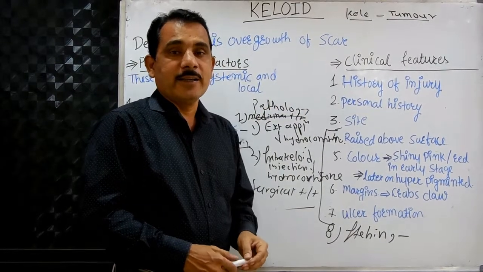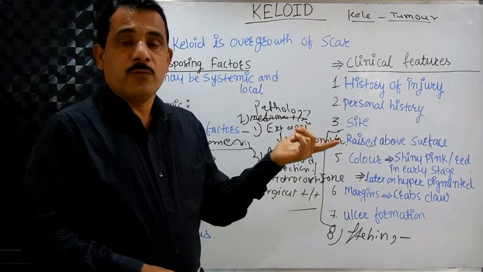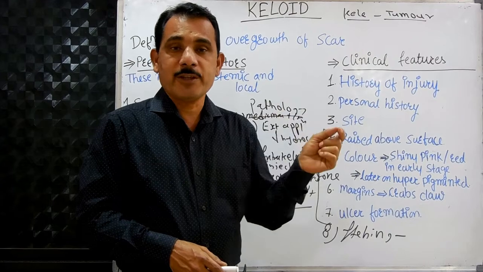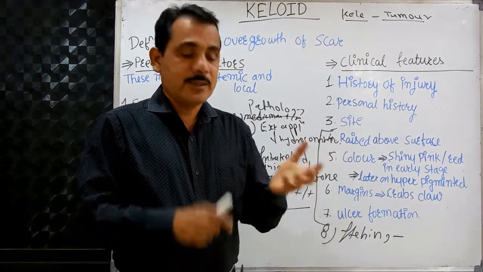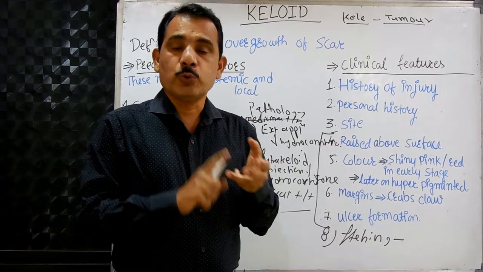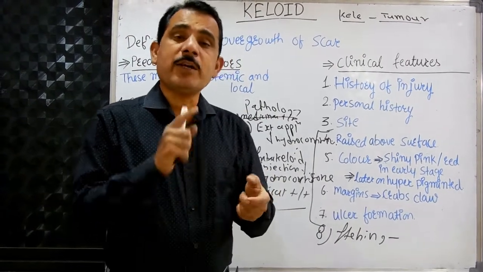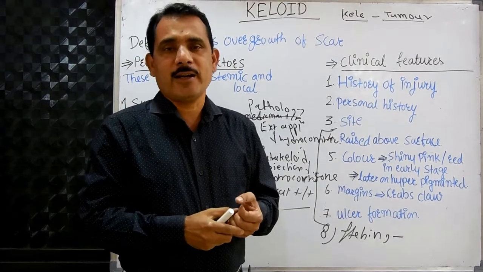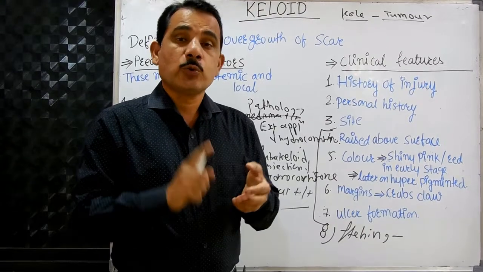Apart from this, the best treatment for the keloid is homeopathic treatment. We have very good homeopathic medicines which cure the keloid. And they are: the first is Graphites, second Silicea, third Thuja, and the fourth one is Calcarea Fluorica. These are the predominant ones. Other than these four medicines, there are a number of medicines for the keloid in homeopathy, but these are the predominant medicines for the keloid.